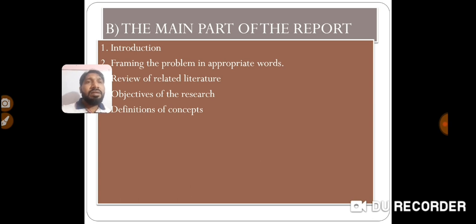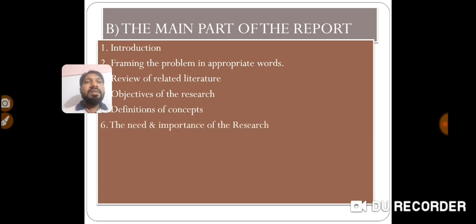For example, if you use the word school, what is meant by school? You have to write the meaning of school here. For example, school means the institution which gives formal education to the student. In this way, the important words which you used while framing the problem should all be defined here.